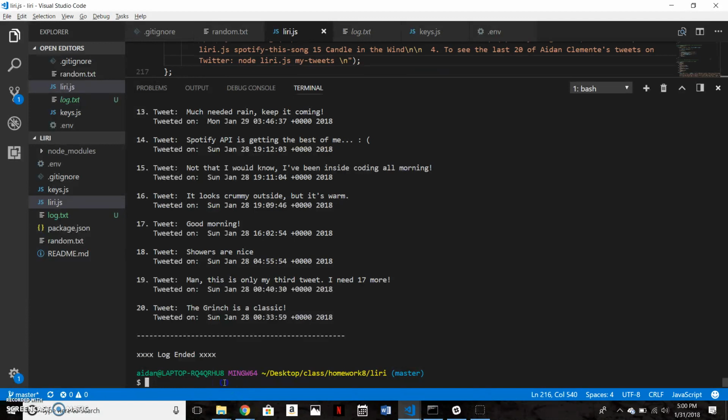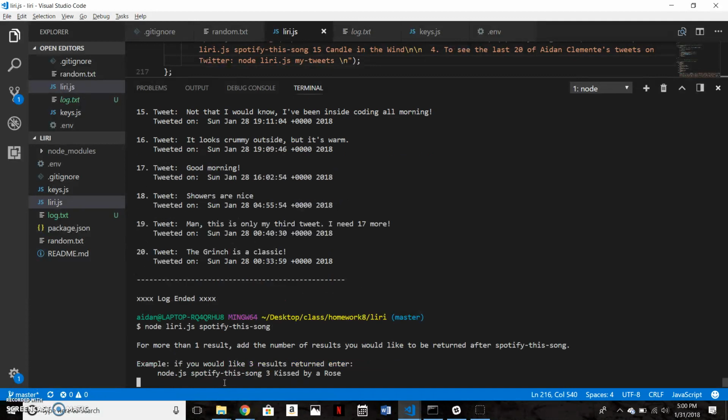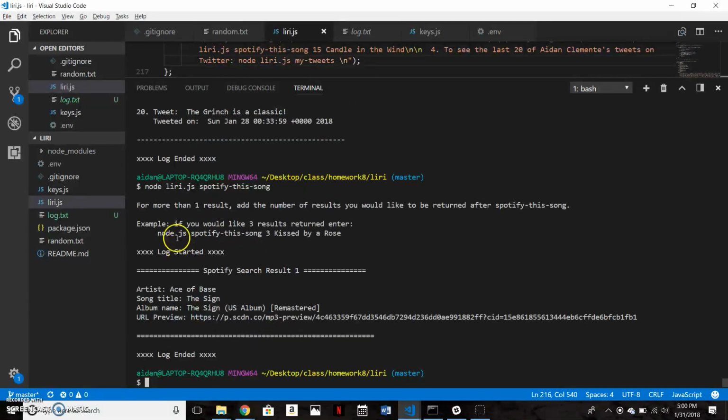The next is Spotify this song. If you don't put anything in, just Spotify this song. It will default to Ace of Base, The Sign, and give you that search result.